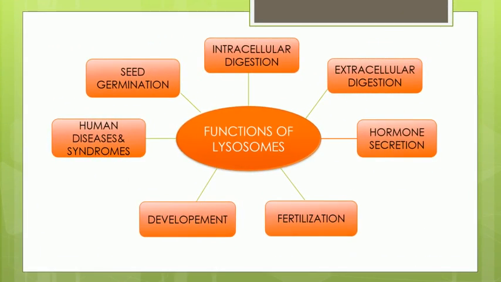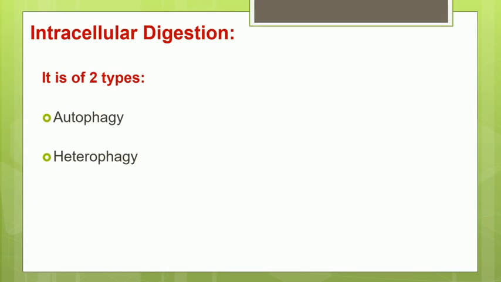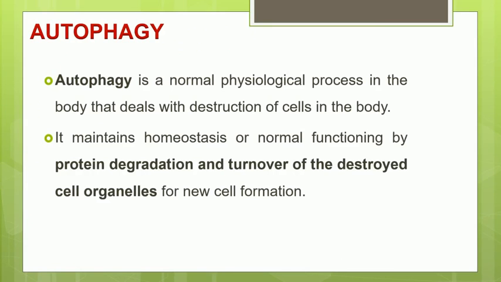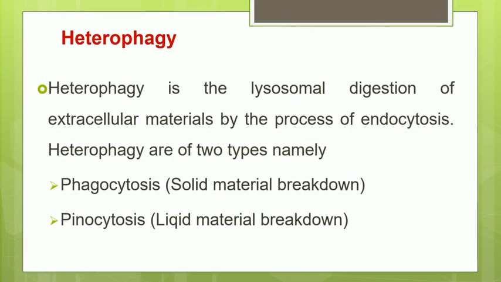So let us first understand what phagocytosis and pinocytosis are. Heterophagy is a phenomenon when there is a lysosomal digestion of extracellular material by two processes.